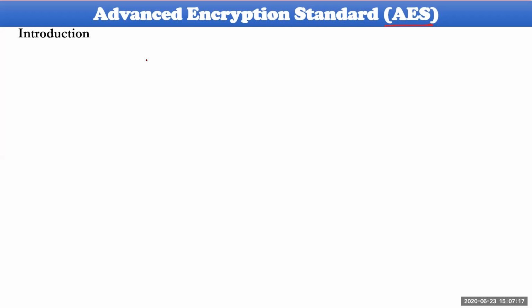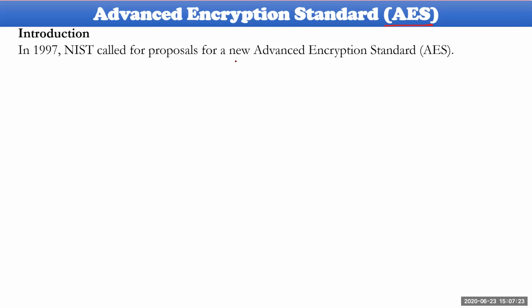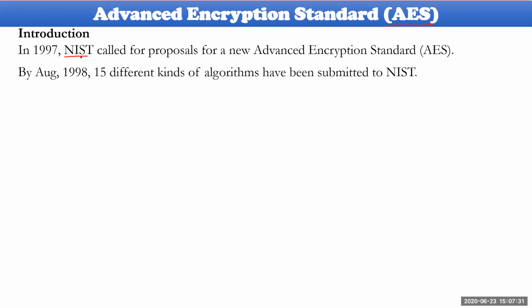Today we would like to consider the Advanced Encryption Standard. So let us take some kind of introduction to it. NIST of the US proposed one particular proposal to the scientists of the world to generate a new advanced encryption standard in 1997. Up to 1996, the Data Encryption Standard had worked out properly, but in 1996 it was broken by the Russian people.